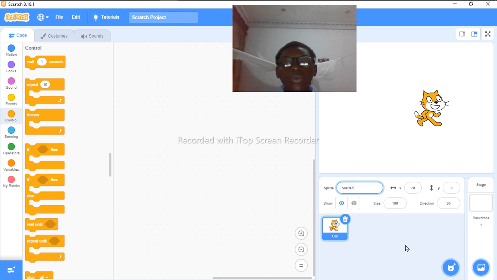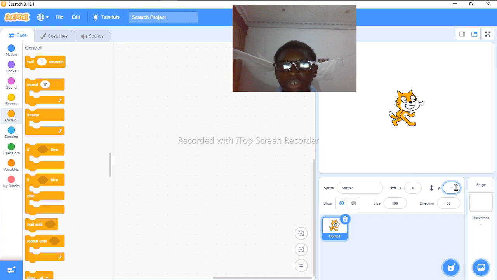So there we go. And this is X and Y. Look at what I'll do. X and Y is the position of the sprite. If I change this X to 0 and I change this Y to 0, it's already at 0. It's the same thing. 0, 0 is in the middle, and this is how it will all be when you first pick out the sprite.